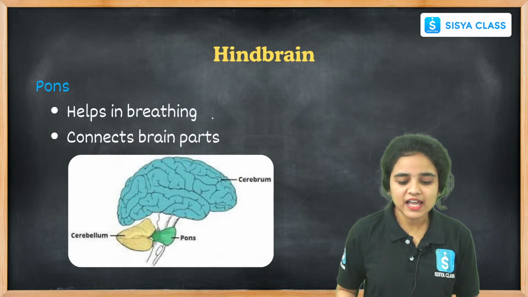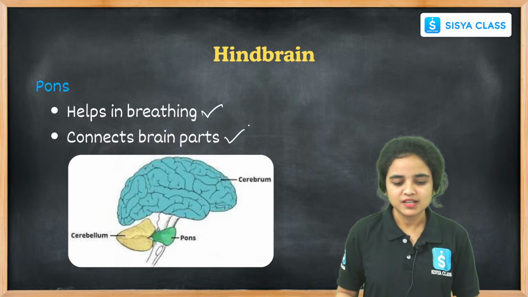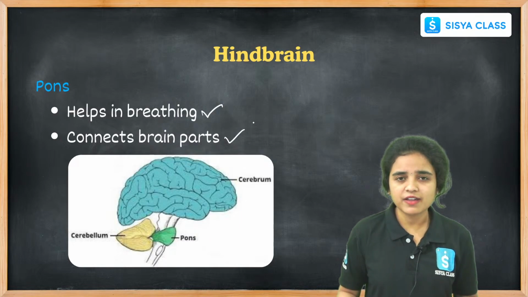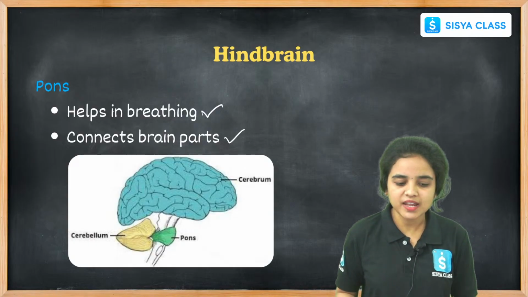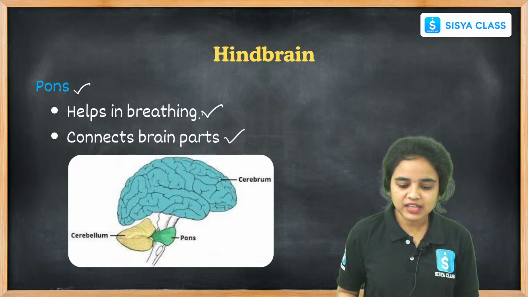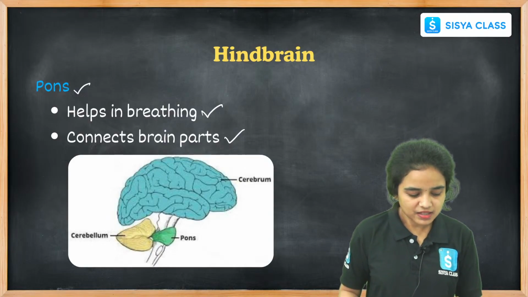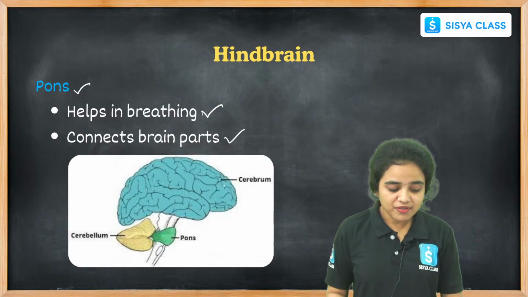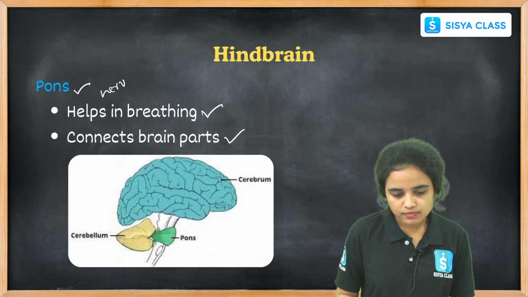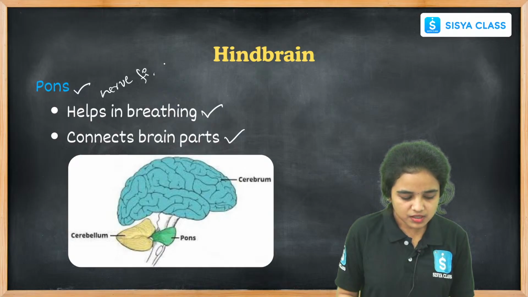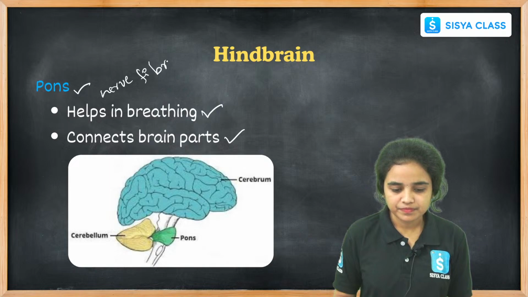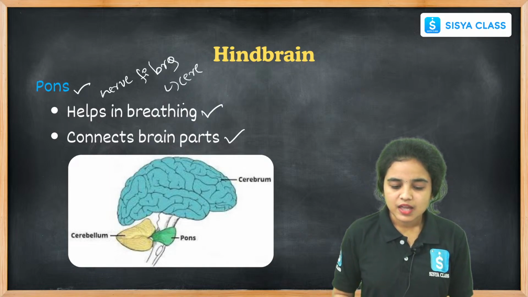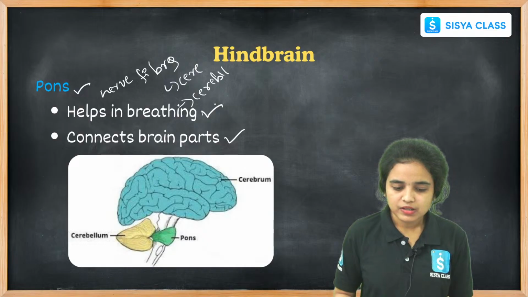While coming to the pons, it helps in breathing and connects brain parts. Its function is to help in breathing. We breathe in and we breathe out. These are the functions controlled by the hindbrain part pons. It helps in breathing, and it connects the brain parts. It consists of nerve fibers that connect the portions of cerebrum, cerebellum, and medulla oblongata.